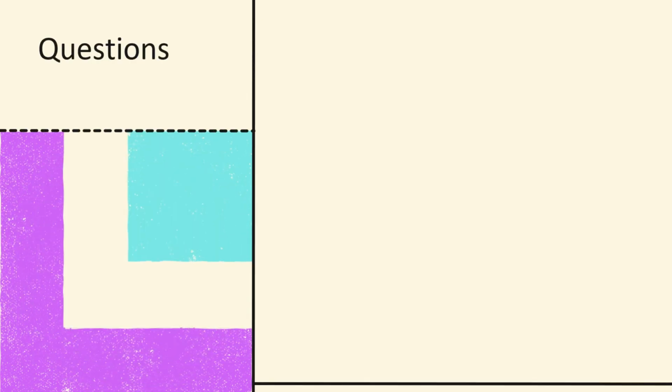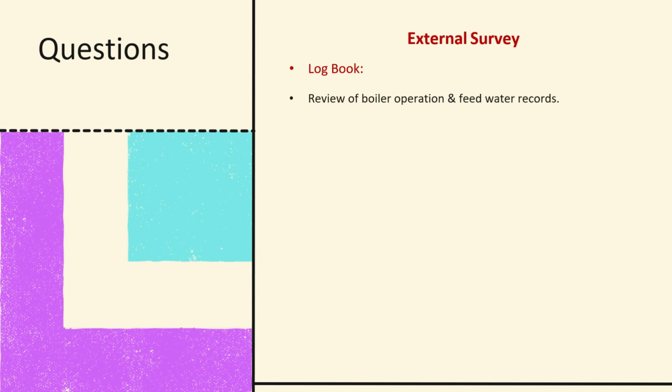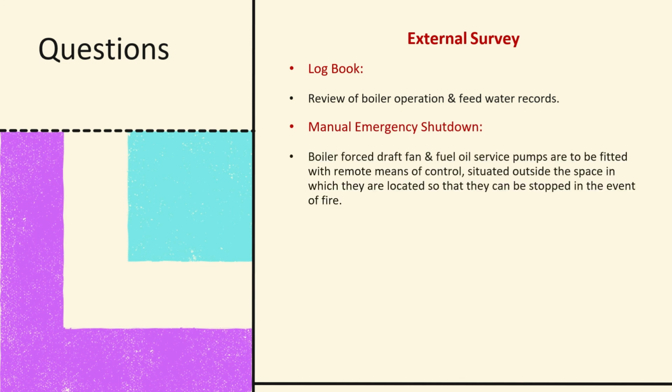Logbook. Review of boiler operation and feed water records. Manual emergency shutdown. Boiler, forced draft fan and fuel oil service pumps are to be fitted with remote means of control, situated outside the space in which they are located, so that they can be stopped in the event of fire. Testing of local emergency stop function.